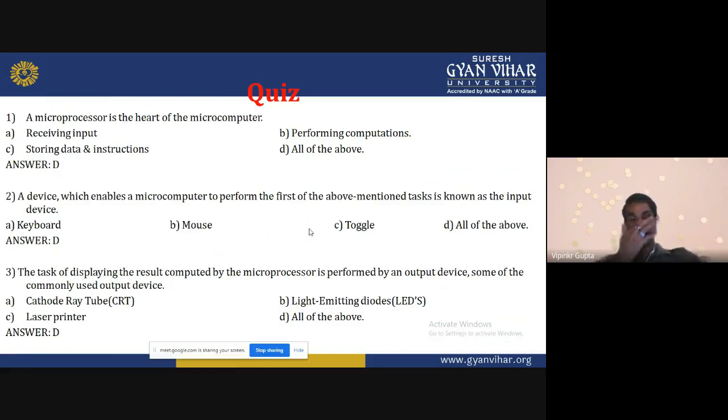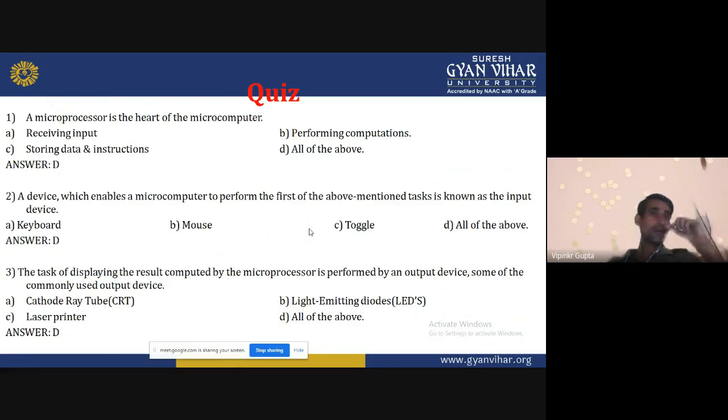Next, performing computation. As all know, the microprocessor has the ALU. ALU means arithmetic logic unit. What is the function of that unit? The function of that unit is to compute, performing the operation.